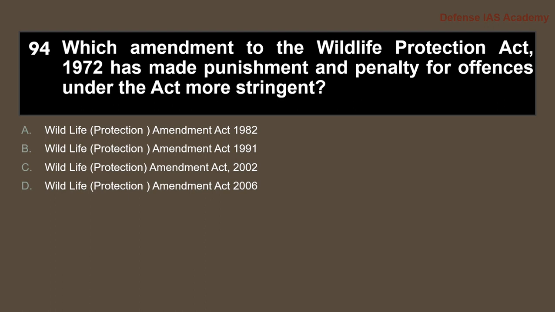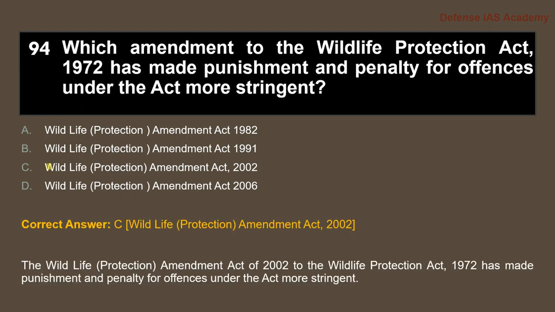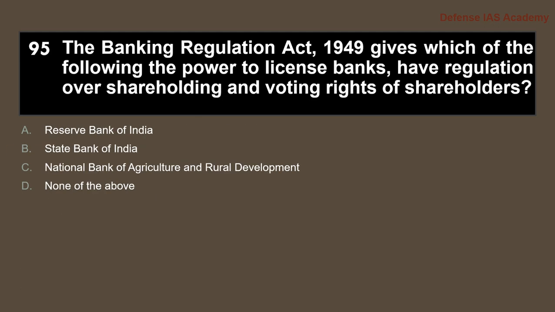Which amendment to the Wildlife Protection Act 1972 has made punishment and penalty for offences under the Act more stringent? The answer is option C, Wildlife Protection Amendment Act of 2002. Here it is important, 2002. The Wildlife Protection Amendment Act of 2002 to the Wildlife Protection Act 1972 has made punishment and penalty for offences under the Act more stringent.